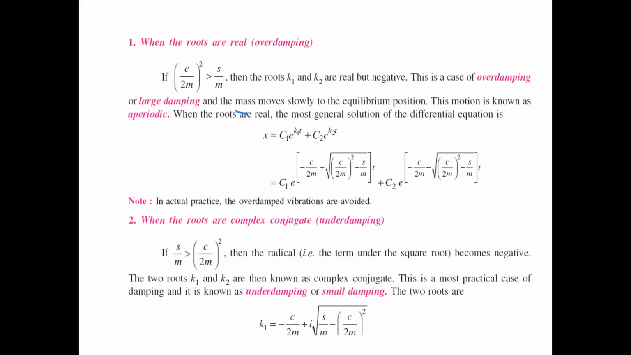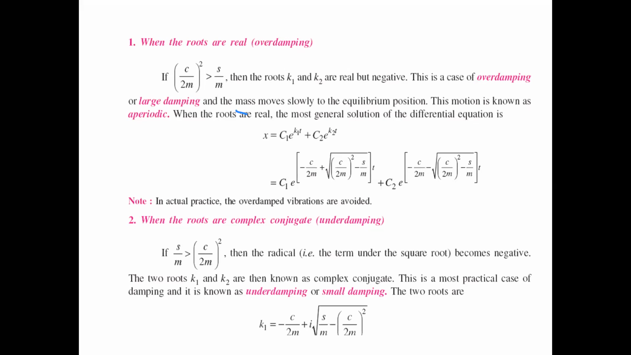So this type of case is over damping. Over damping means the mass moves slowly to the equilibrium position, and this motion is known as aperiodic motion. Therefore k1 and k2 both are coming to negative values.